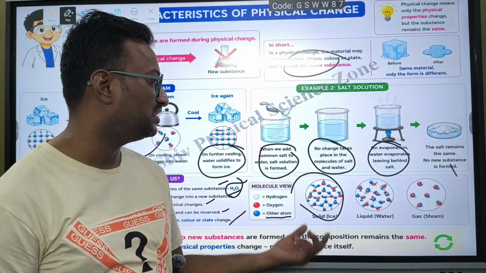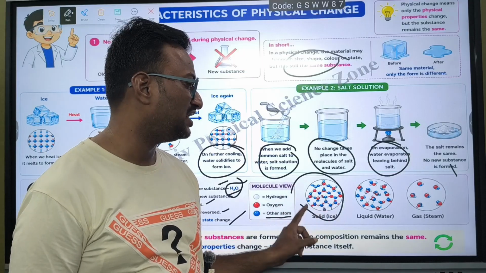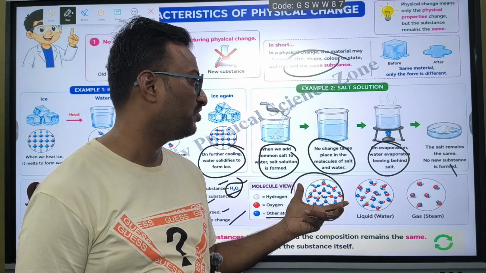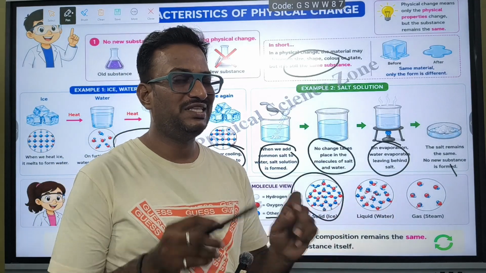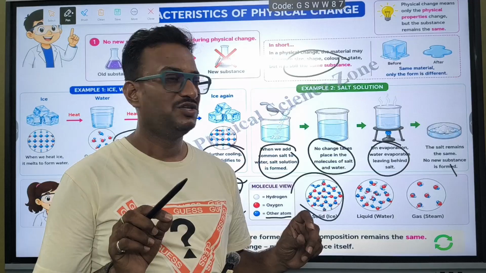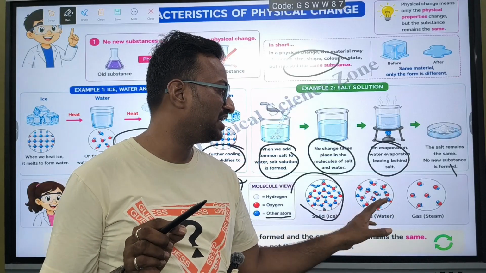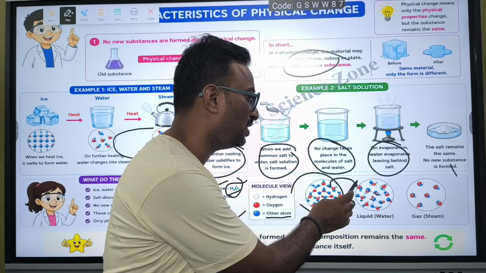Generally in the case of a solid, the particles will be very close. So in the same region we will expect a large number of particles. In a liquid, there exists a small gap between the molecules, so in the same region we will expect slightly fewer molecules compared to a solid.